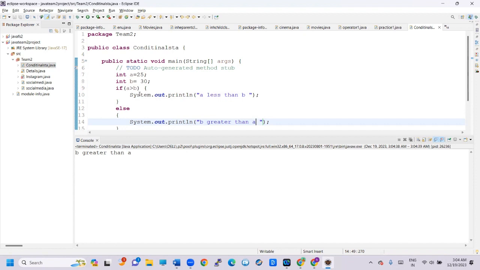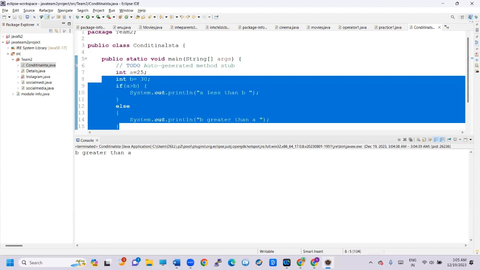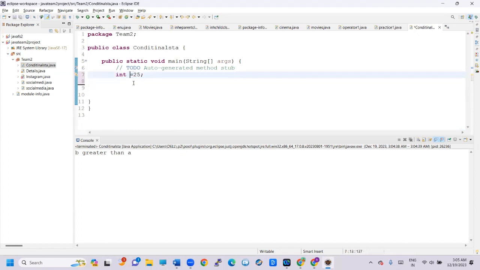If you have multiple conditions, we can use else if statements also. Here I'm taking marks equal to 80.